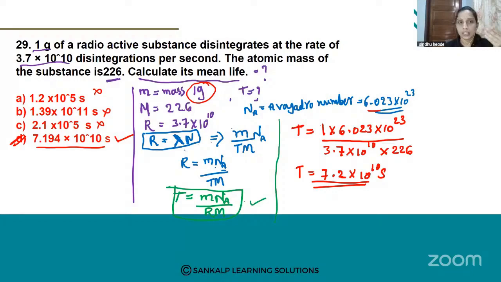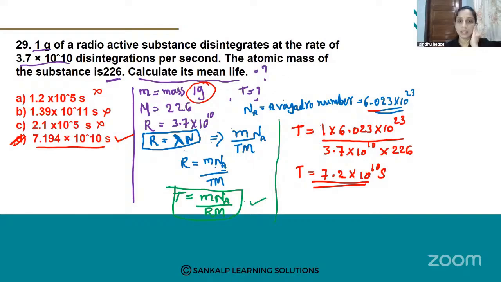Here they ask the question related to mean life, and the relation between mean life and rate of disintegration. So you have to write all the given things first and substitute the formula, that is rate of disintegration R is equal to lambda N, and again rearrange or simplify this formula, that is M N A divided by T M. So finally it becomes T is equal to M N A by R N. So substitute all the things and calculate the T value.